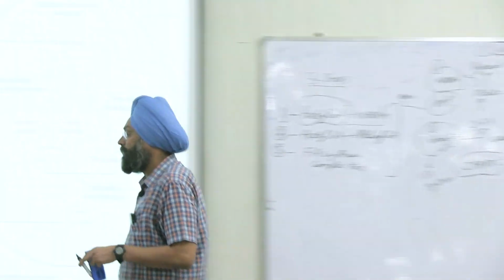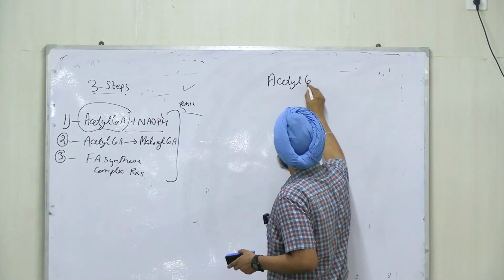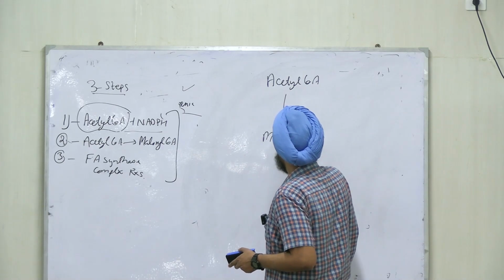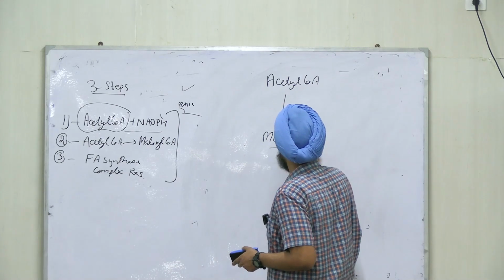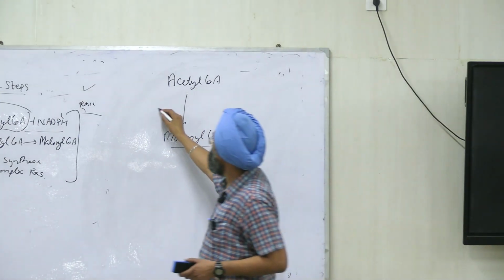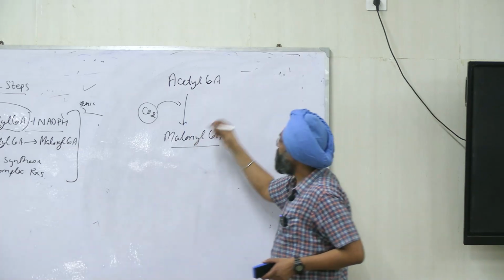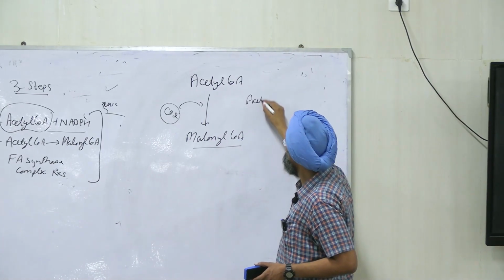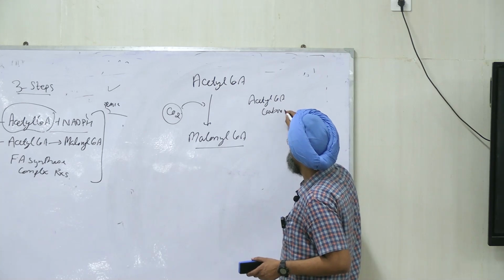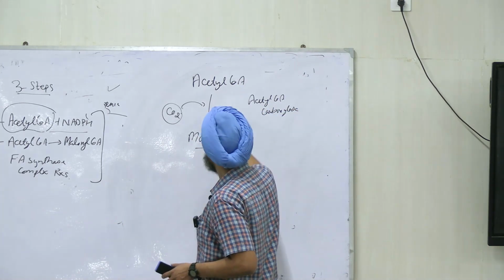Let's see this reaction. We have acetyl CoA. It is converted into malonyl CoA, and it is a carboxylation reaction. So what will we add? Carbon dioxide. Enzyme is acetyl CoA carboxylase, and ATP is used during the reaction.